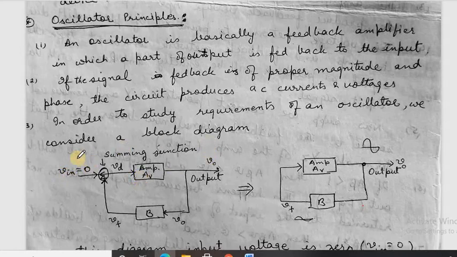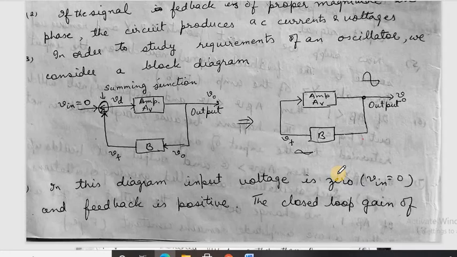Because input is 0, we can also make this diagram in the following manner. There is no input, only the feedback signal is being provided. Looking through the diagram, we can say that input voltage is 0 and feedback is positive, because here it is a summing junction where it is being added.